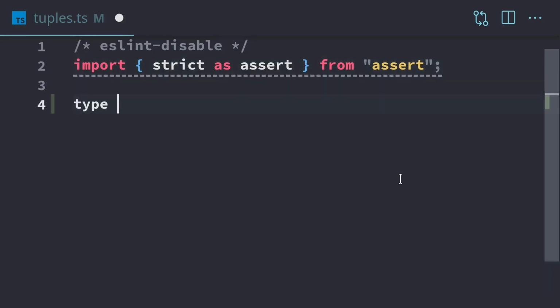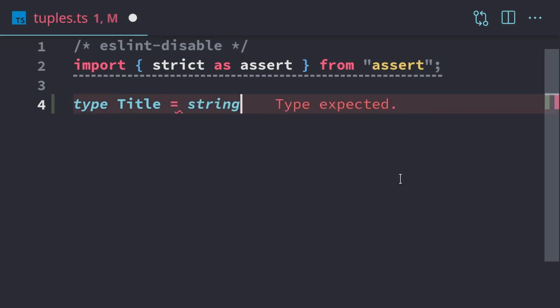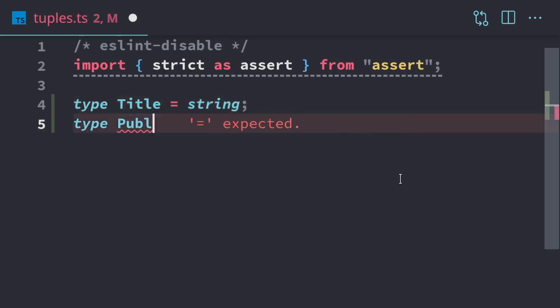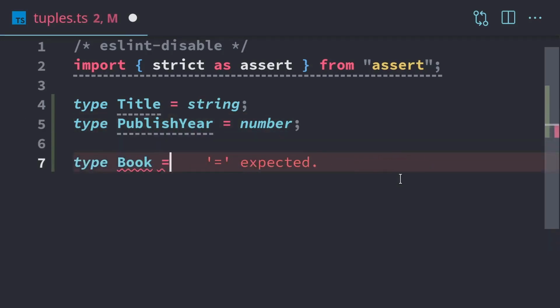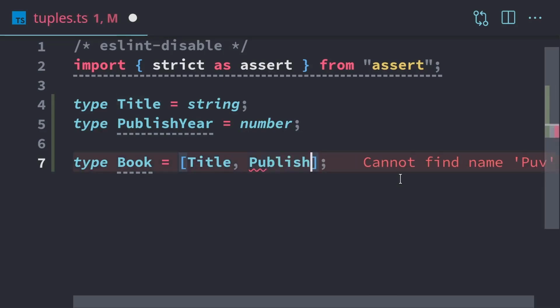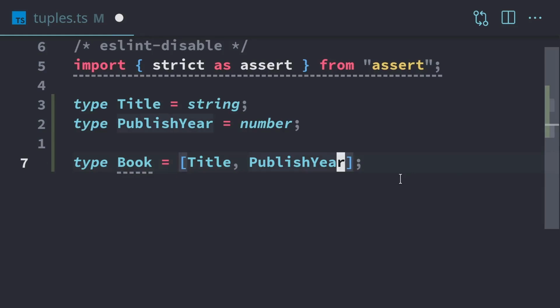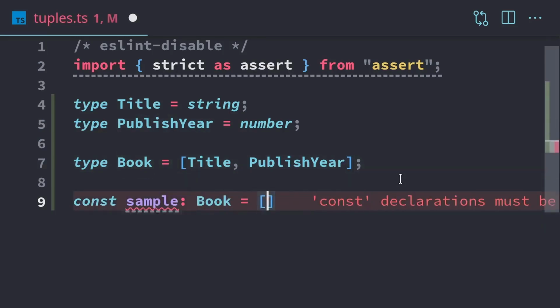We're going to be working with something to deal with books. So we'll have a book title, create some type aliases, and we'll have a year that it was published. Next, we're going to create a tuple type. So we're just going to call it book. To create a tuple, we're going to use square braces like we're making an array. And then we're going to specify the types that we want to exist in this tuple. I want to have a book title and a publish year for my tuple. Now that we've created this tuple type, we can use it. We'll make a sample book. Use a type annotation. This is going to be sample and 1980.